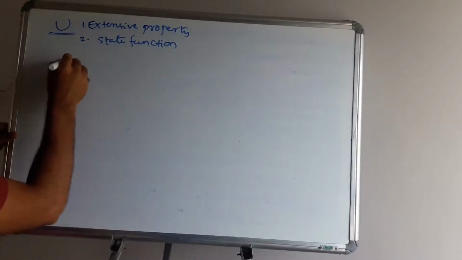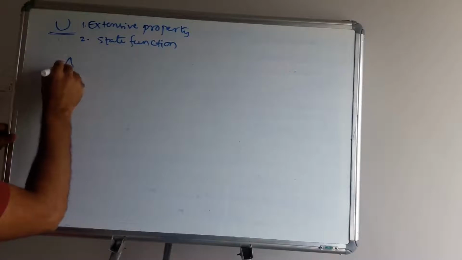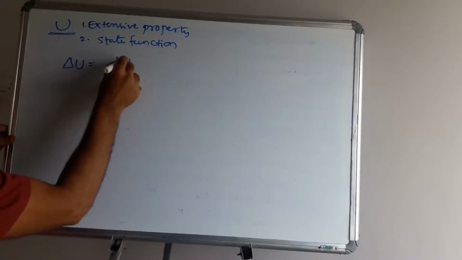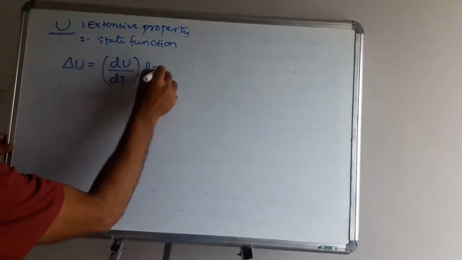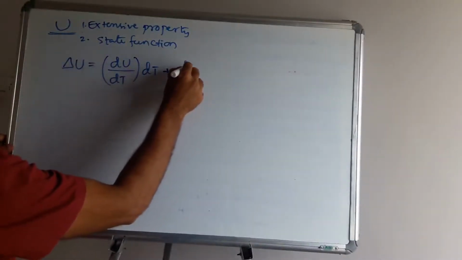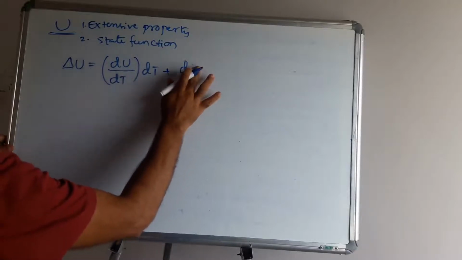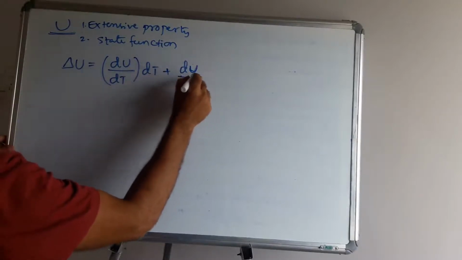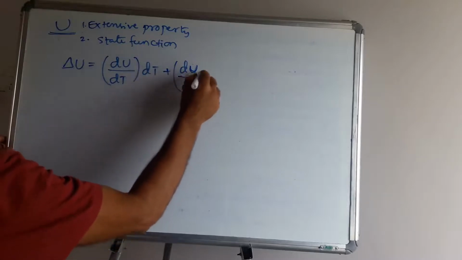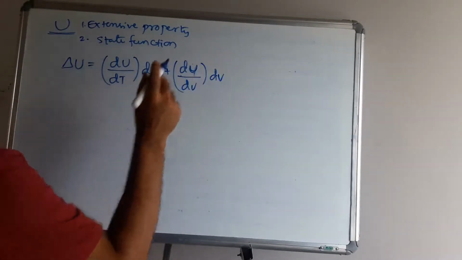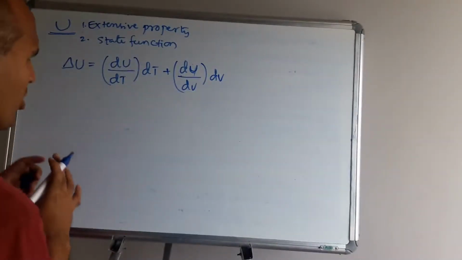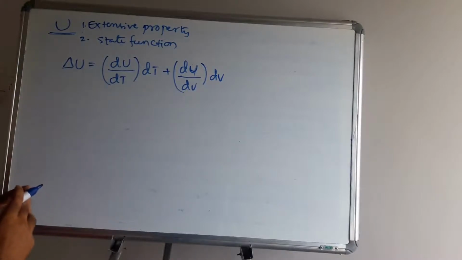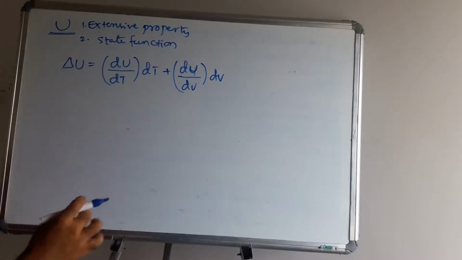Next, the internal energy formula. Delta U is equal to (dU by dT) into dT plus (dU by dV) into dV. This is the internal energy formula. This formula is applicable for all systems and all substances. This is what you have to note down.